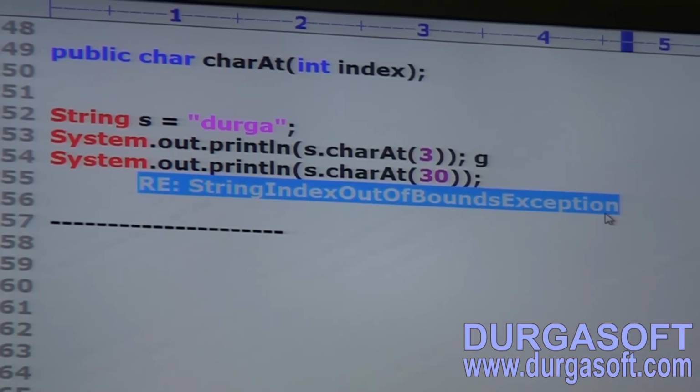Make sure to note the first method: public char charAt of int index.